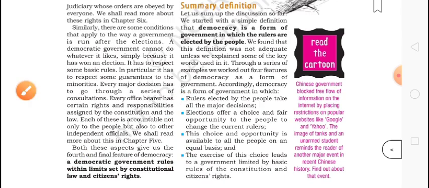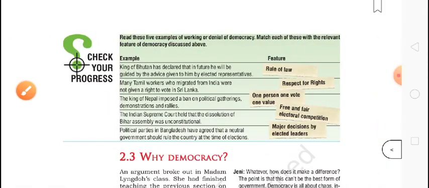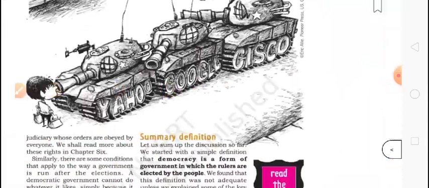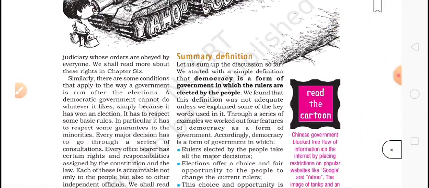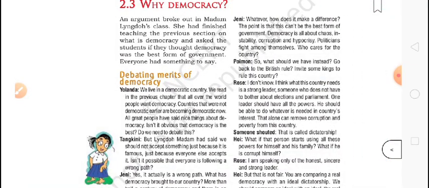Okay, so this was what is democracy. We studied it now. We got the definition and we got the features. I hope you understood. If you have any queries, you can write in the comments.